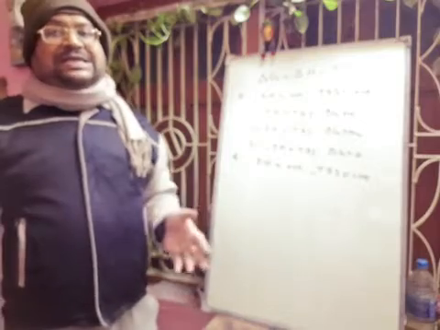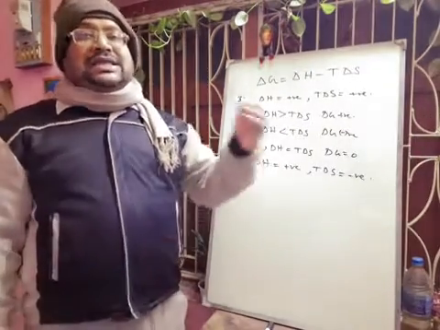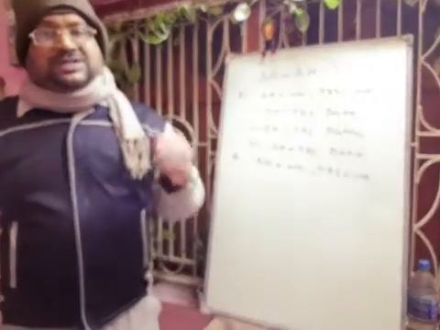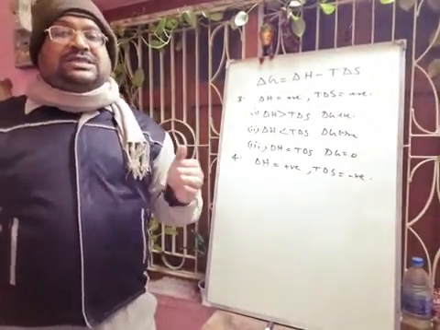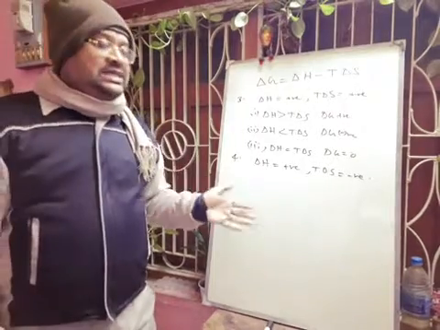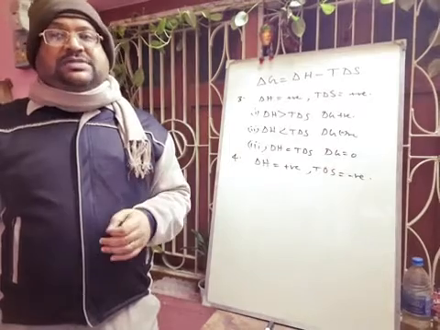So, as a summary, if delta G is less than 0, then the process is spontaneous. If delta G is greater than 0, the process is non-spontaneous. And if delta G is equal to 0, then the process is at equilibrium state.